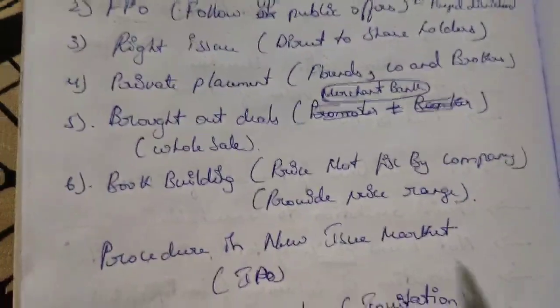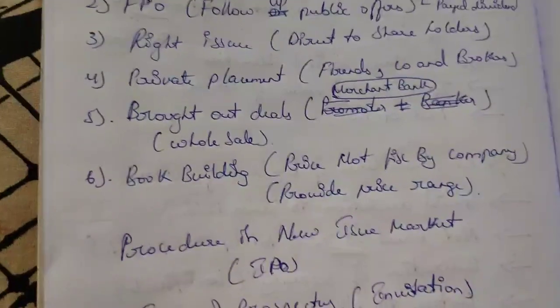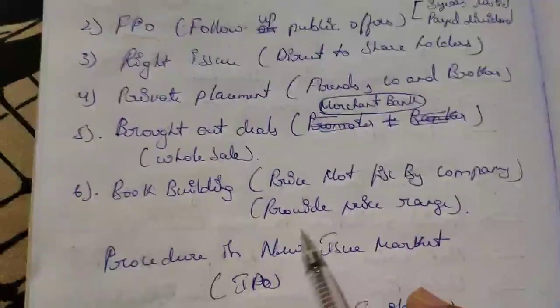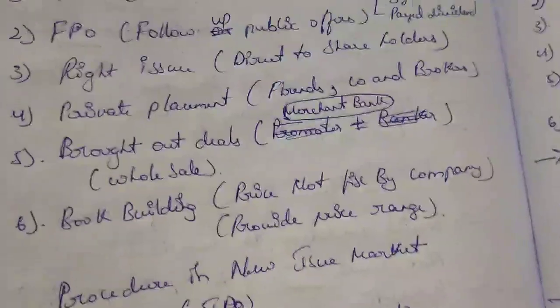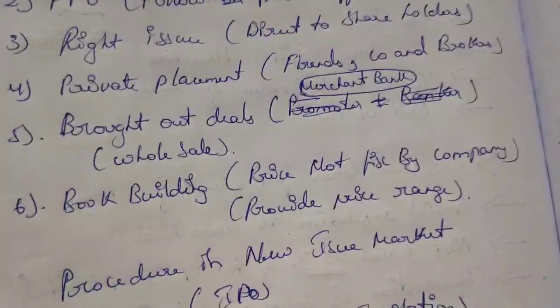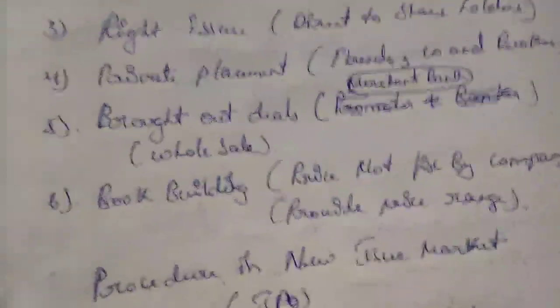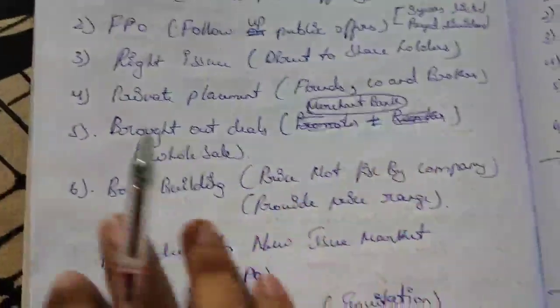As we have known, in book building the price is not fixed by the company, the price is fixed by the public. They provide a price range, only the range is given. Say, up to 40 maybe, and if the public is okay at 30, then shares and debentures are issued at 30. So that is known as book building.